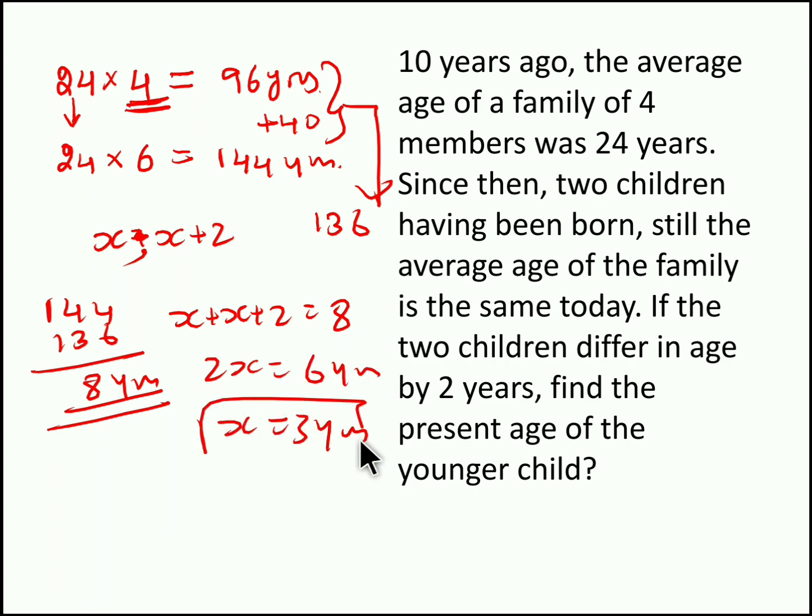Now what we have to find is exactly the present age of the younger child. So present age of the younger child is 3 years. So present age of the elder child will be 3 plus 2, because X plus 2 is the age of the elder child. So X is the age of the younger child. So X is 3 years. So we found the answer is 3 years. Moving to question number 3.